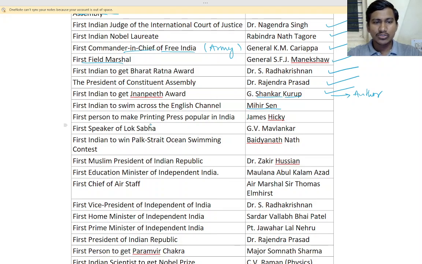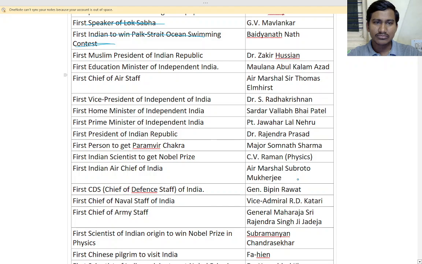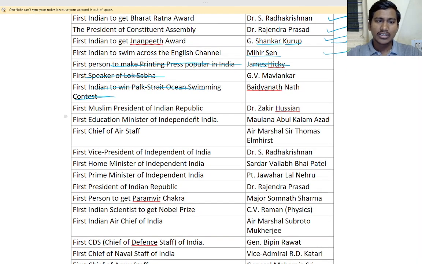First person to make the printing press popular in India, we don't need this. Next is first Speaker of Lok Sabha. First Indian to win Palk Strait ocean swimming, we don't need this. First Speaker of Lok Sabha, I think it will be used. We don't need the rest.